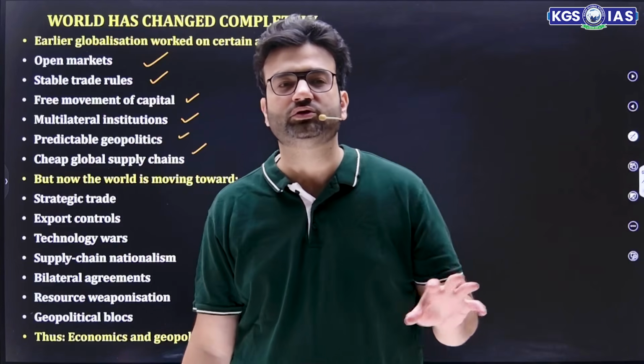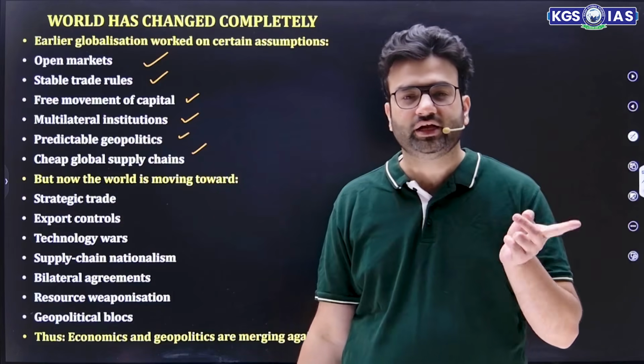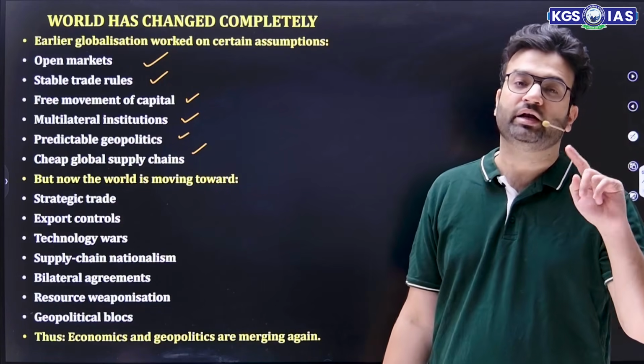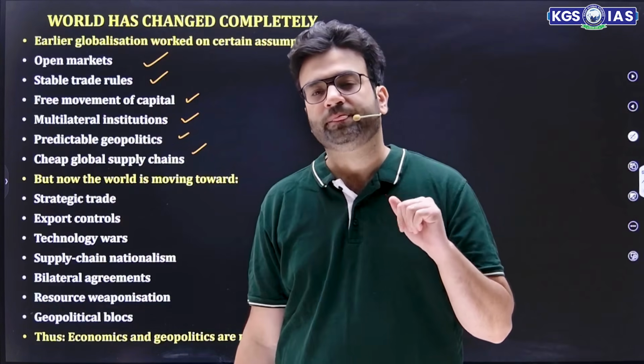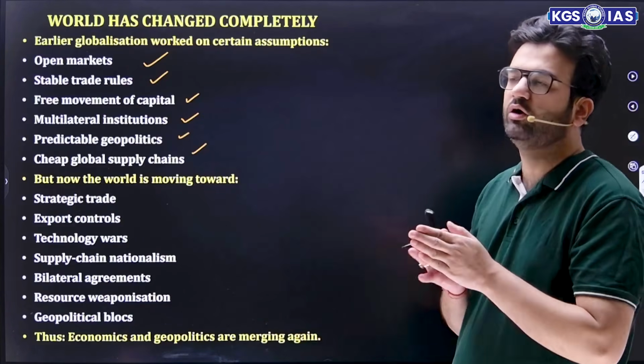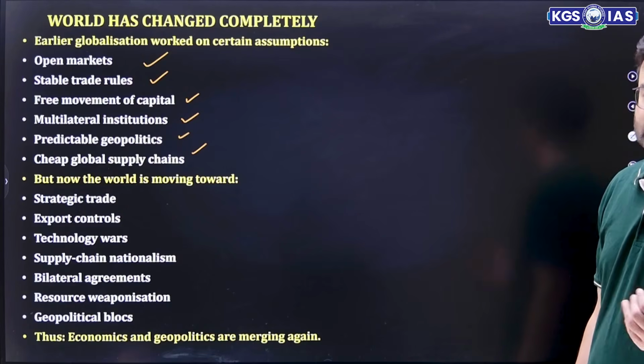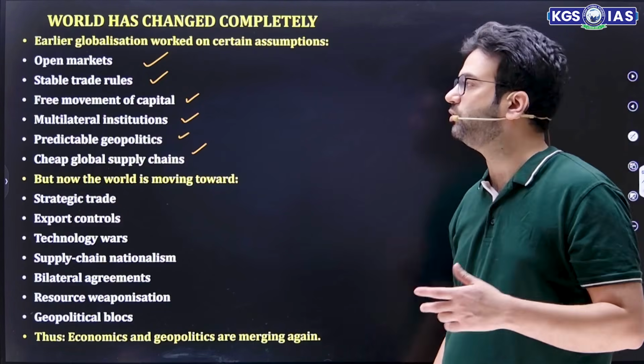We should not make rules which create a problem for both nations, because if we create rules which have a negative impact on the exporting nation, then they will do the same. So it's a kind of economy where every prospect is taken care of, whether it is the importing country or the exporting country.